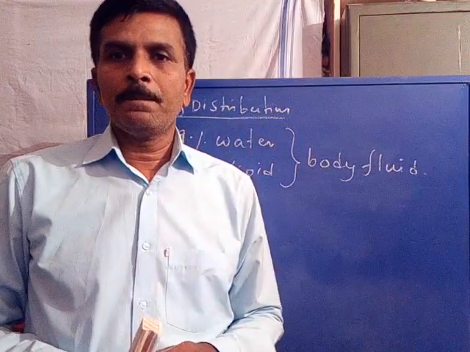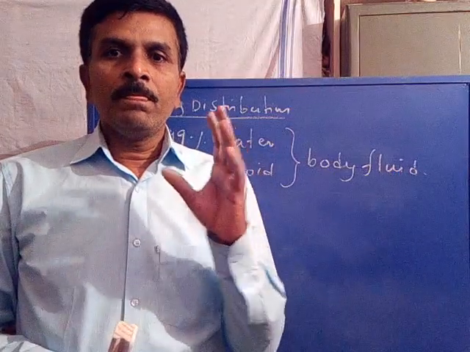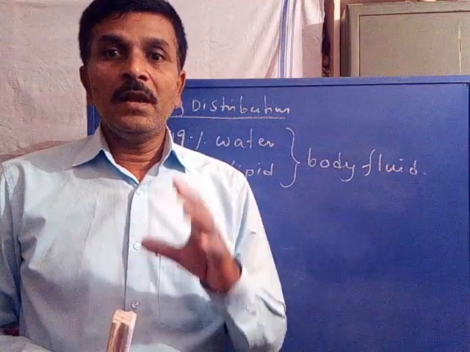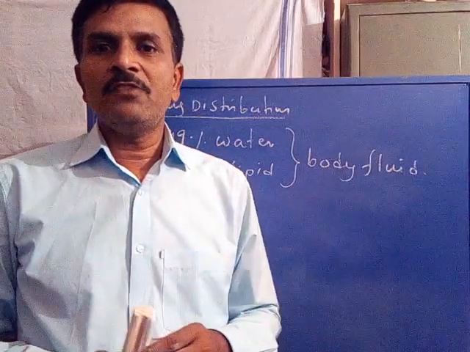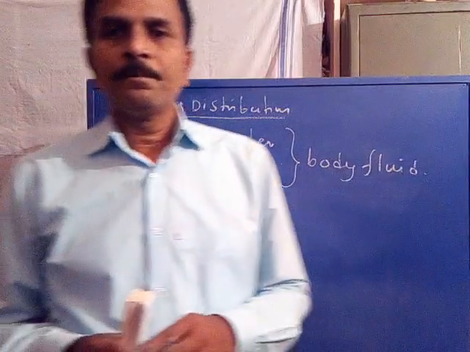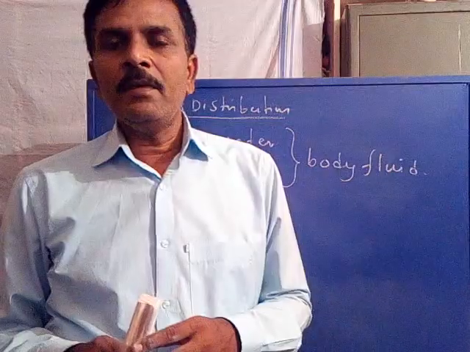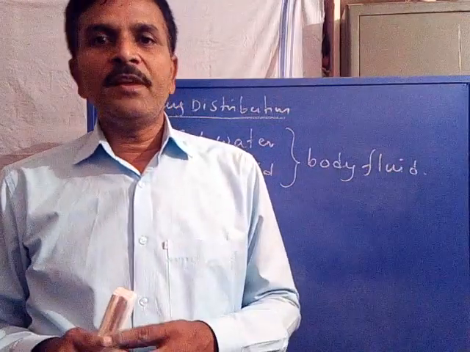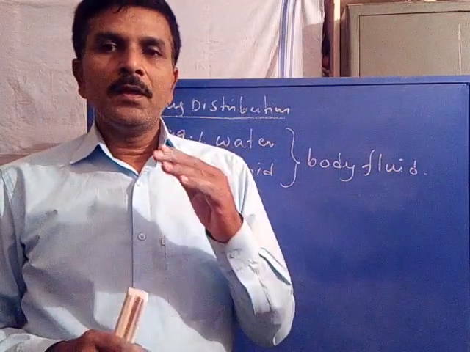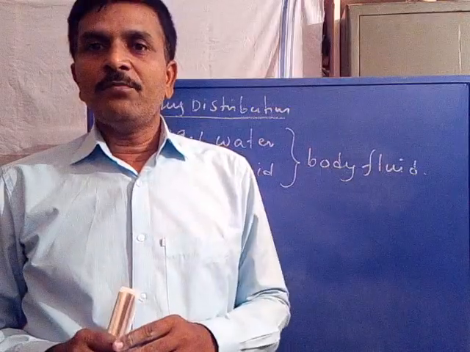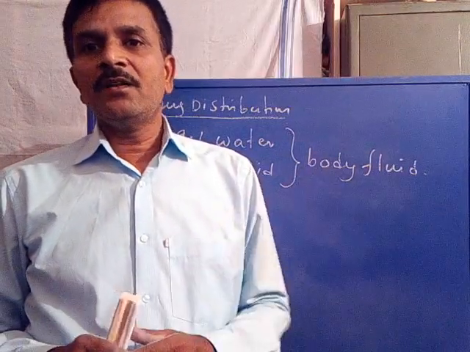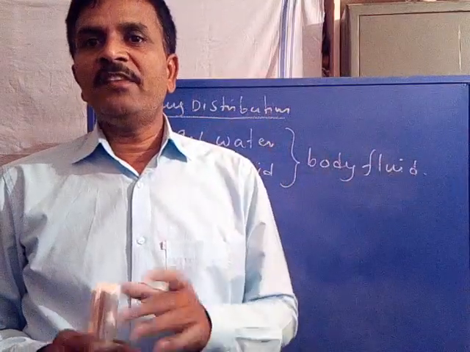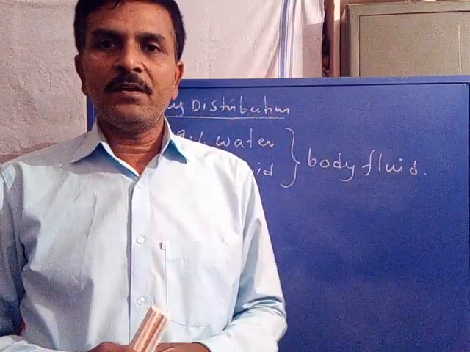Therefore, when the ratio of water to lipid is different, the pH of the fluid also becomes different. That is, the pH of the fluid at various organ systems or at various places of the body is also different.